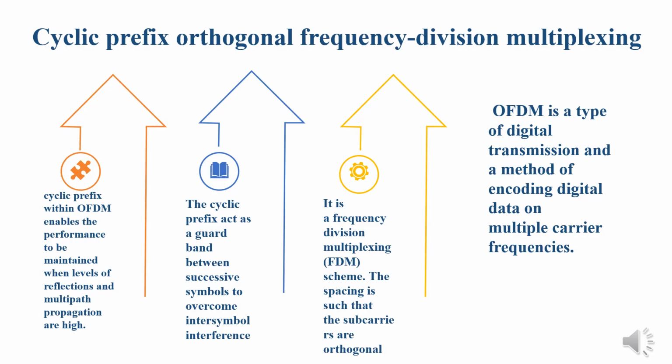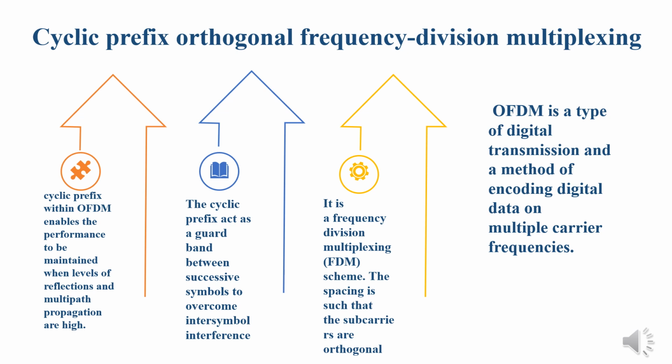Orthogonal frequency division multiplexing is a type of digital transmission and a method of encoding digital data on multiple carrier frequencies. OFDM is a frequency selective multiplexing scheme used as a digital multi-carrier modulation method. OFDM divides a given channel into many narrower subcarriers. The spacing is such that the subcarriers are orthogonal, so they won't interfere with one another despite the lack of guard bands between them. In OFDM, the multiple subcarriers are closely spaced and the spectra are transmitted to carry data in parallel.